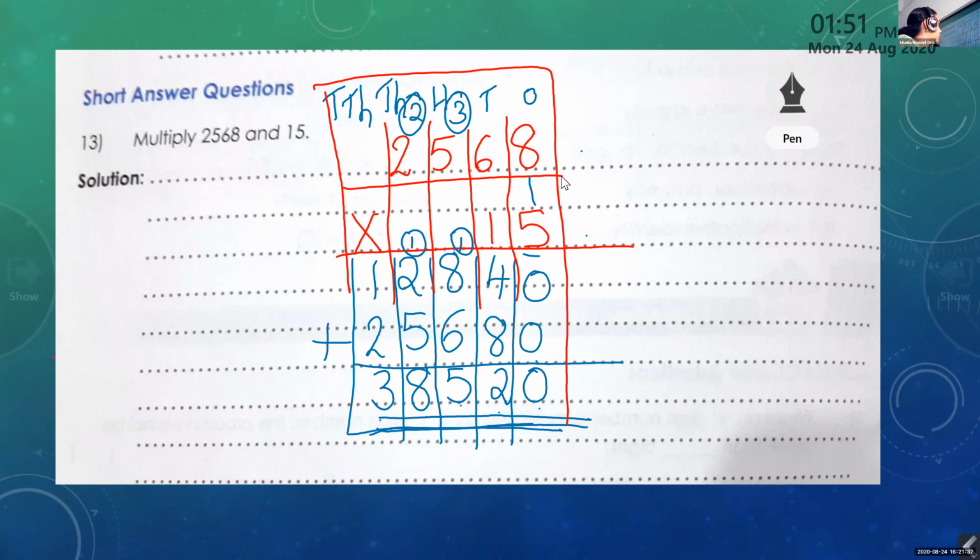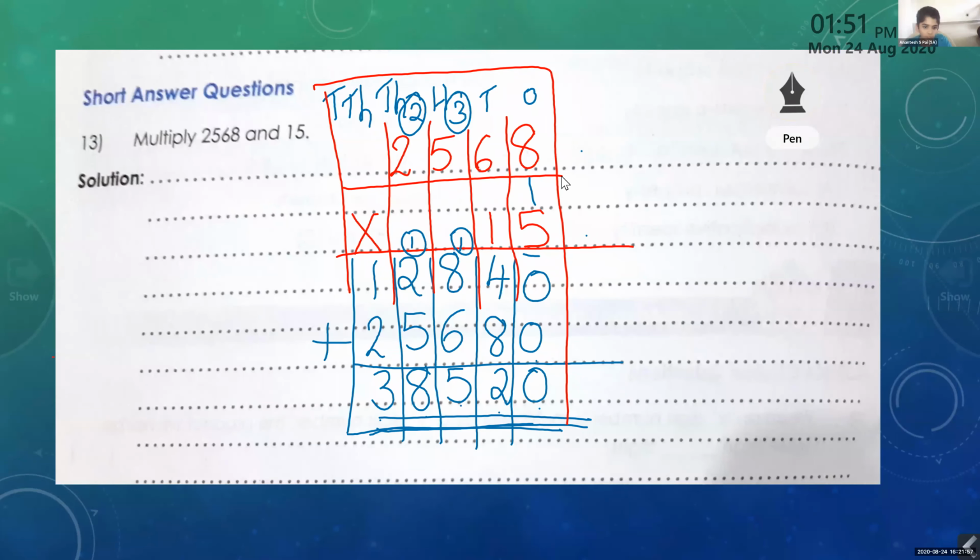Understood? Why? Because in the answer we have one more place value, and on top of that we have to write the carryover. Okay? Finished? One minute to write the numbers.